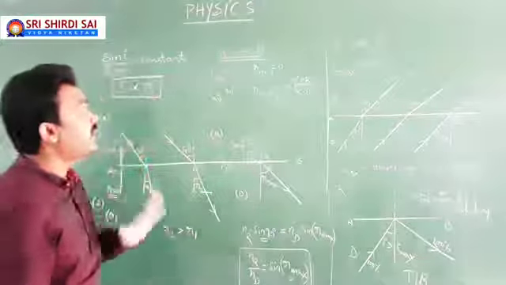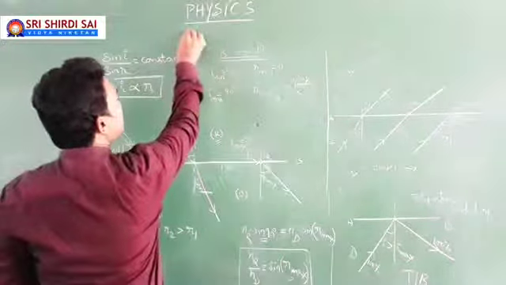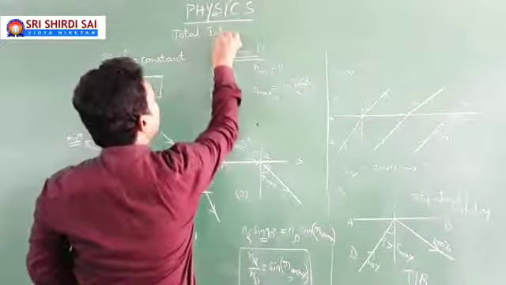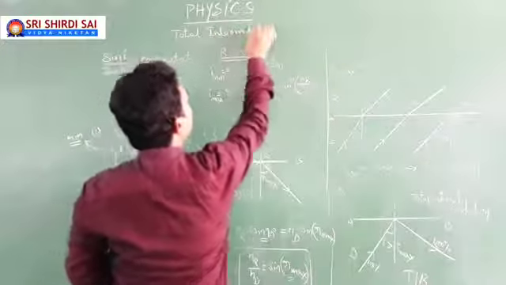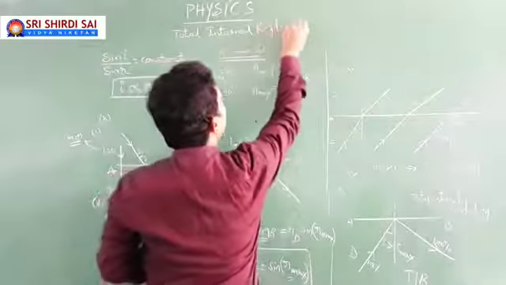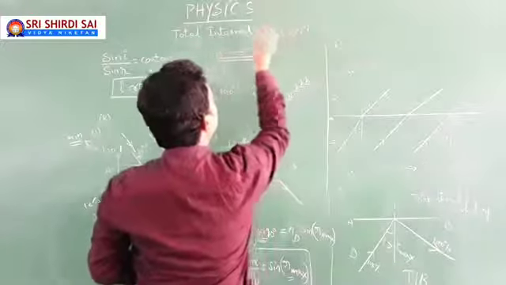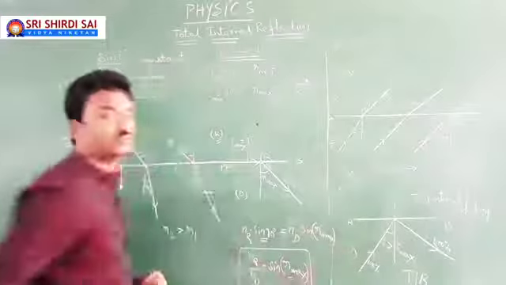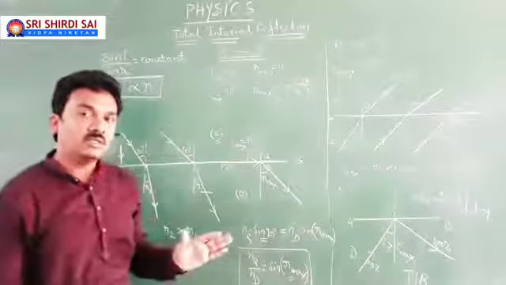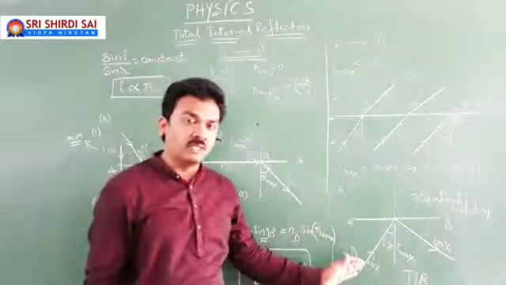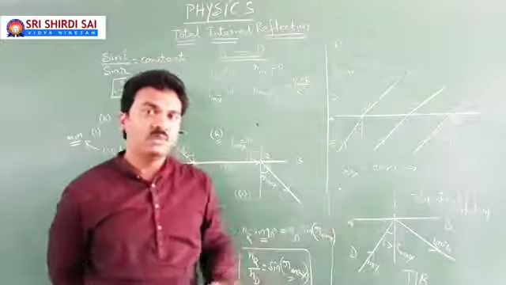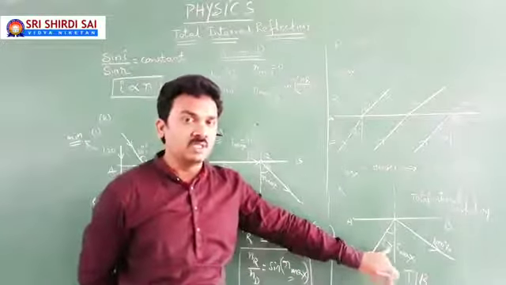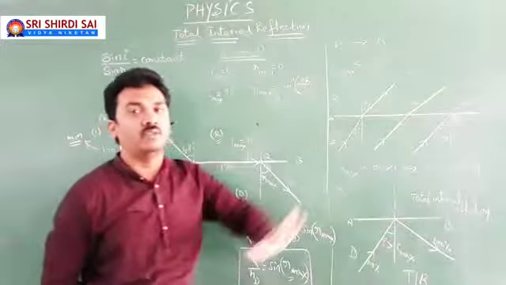So actually my intention is to introduce you to the concept of total internal reflection, shortly known as TIR. But when does this happen? When the light ray travels from denser medium to rarer medium, if the light falls in denser medium at an angle of incidence greater than the maximum possible angle of incidence.